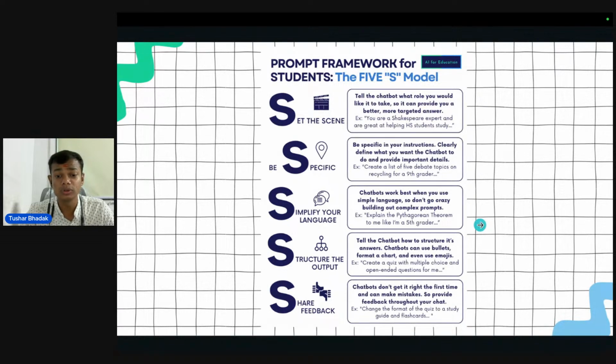Structure the output, how you want to structure the output. So tell the chatbot how to structure the answer. A chatbot can use bullets, format as a chart, and even use emojis. For example: Create a quiz with multiple choice questions and open-ended questions for me.